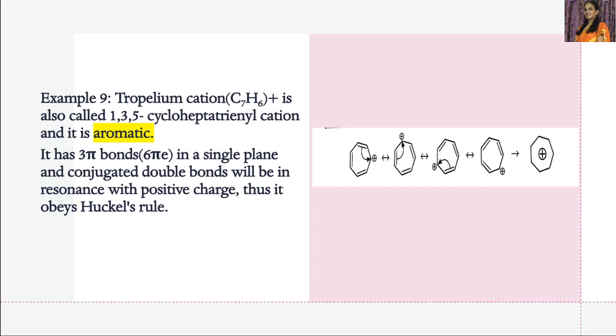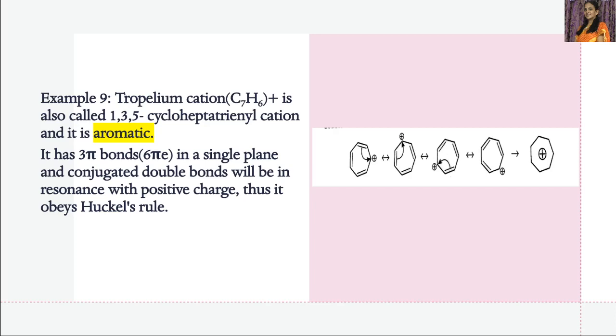The conjugated double bonds will be in resonance with the positive charge, and it has 6 pi electrons. Therefore, it is aromatic. So this is very, very important. You should remember. Generally, this will be asked in different examinations. Tropylium cation is an aromatic compound, and it is also known as 1,3,5-cycloheptatrienyl cation.